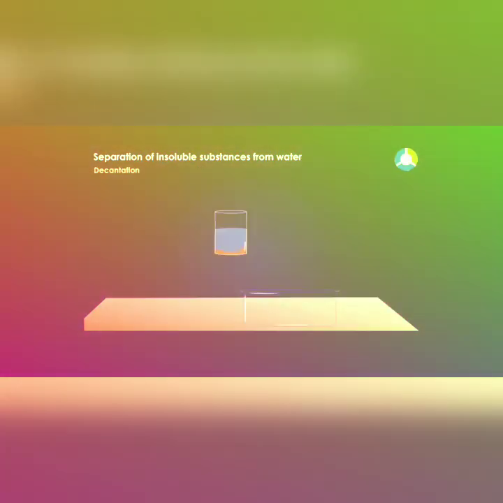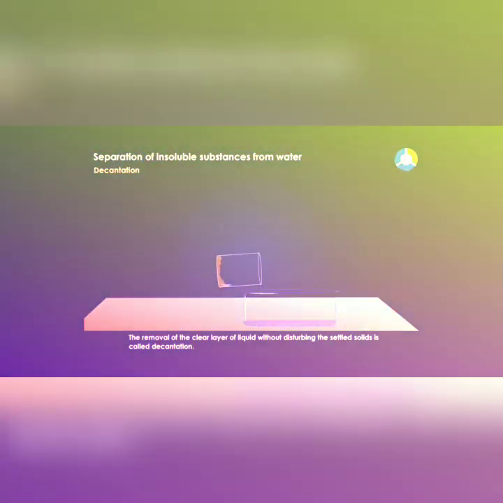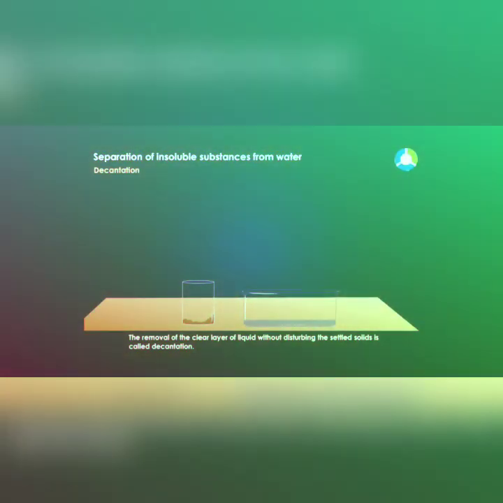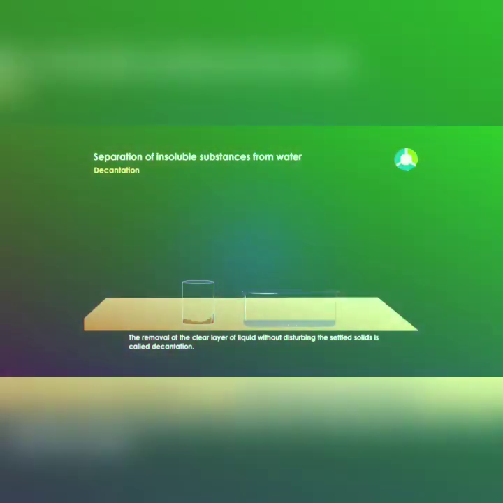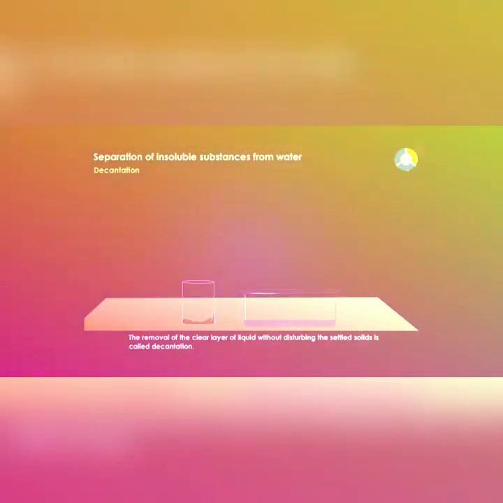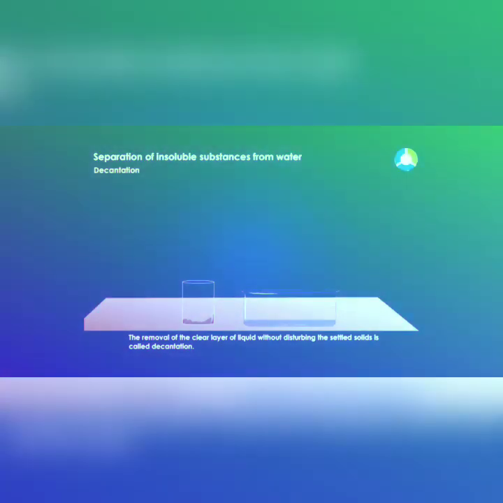Now the clear water is poured into another beaker without disturbing the layer of scent particles. This process is called decantation. Children, you must have understood with the help of this activity how the sedimentation and decantation process is done.